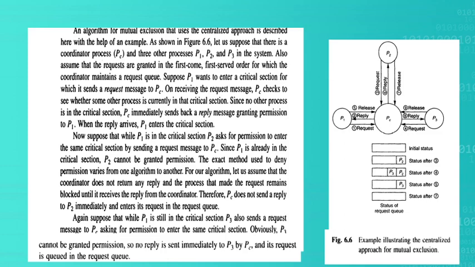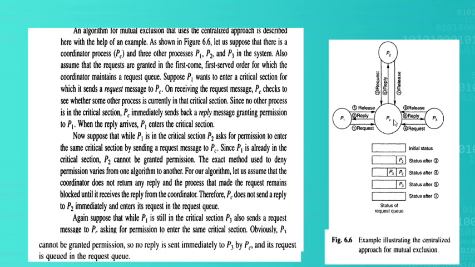The coordinator will maintain this request queue. You all know about queue: which process comes first, it goes first. First in, first out, the data structure queue. So the coordinator maintains the request queue.